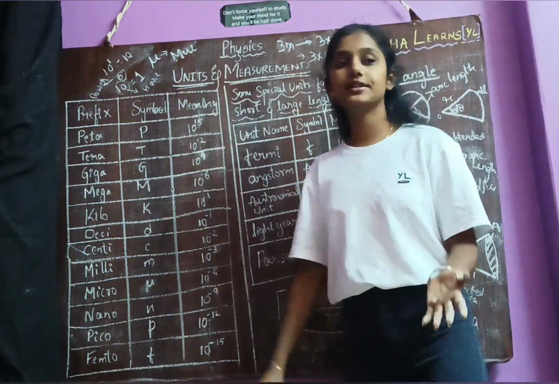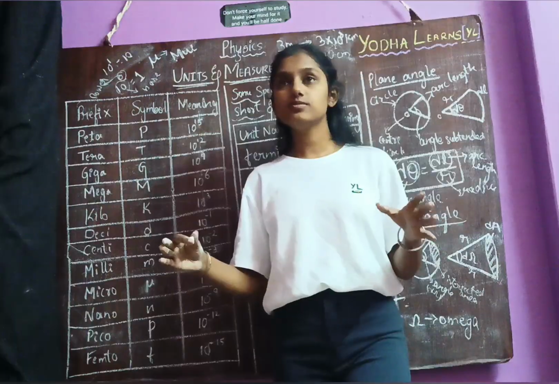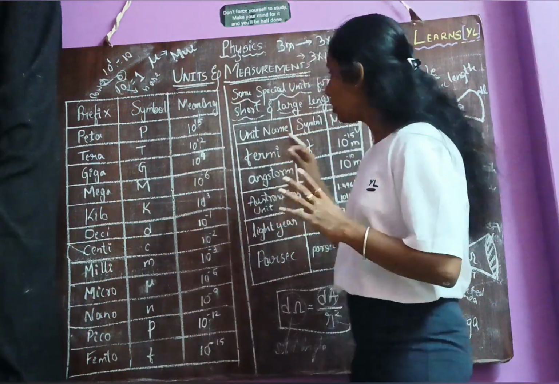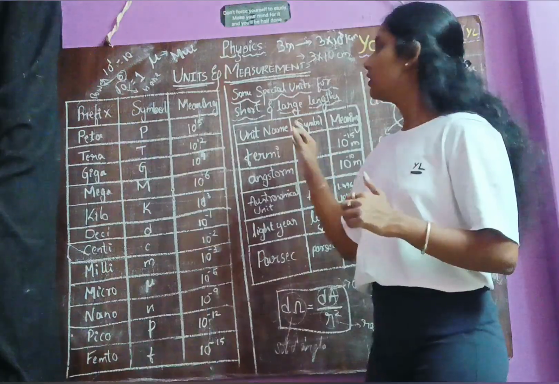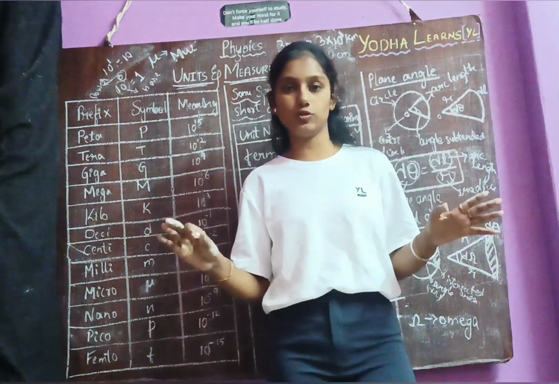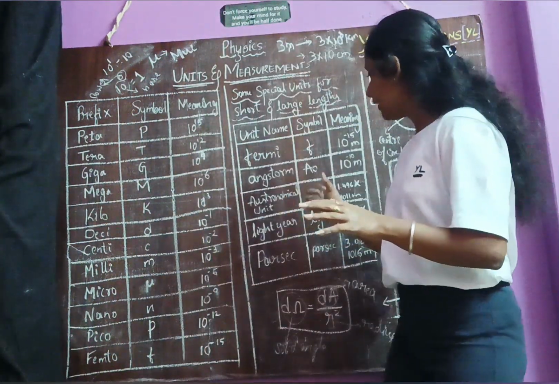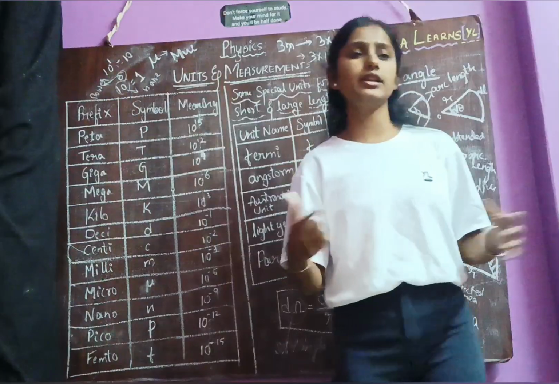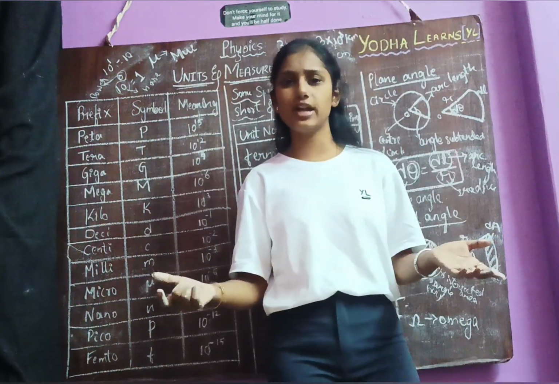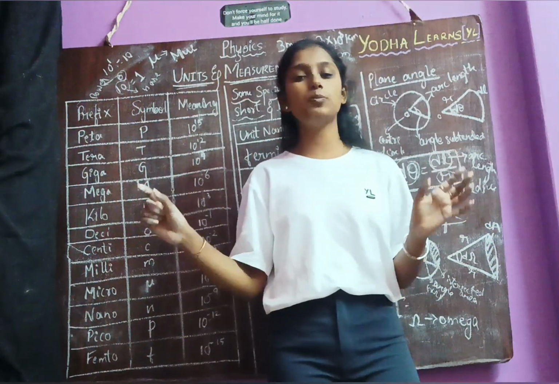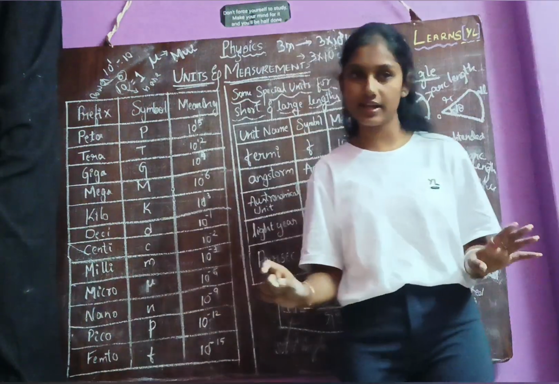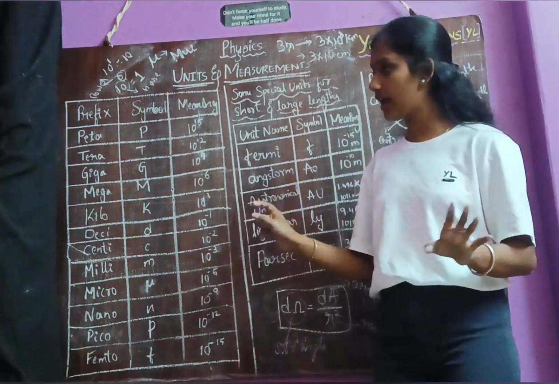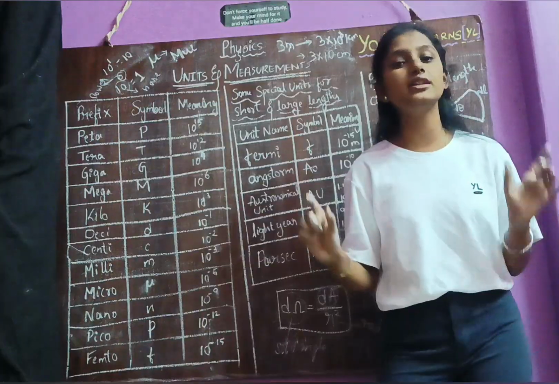Now next, let us go forward to the important values to be remembered. There are some standard values. For example, we say the speed of light is 3 into 10 power 8 meter per second. It is right because it is the standard value.